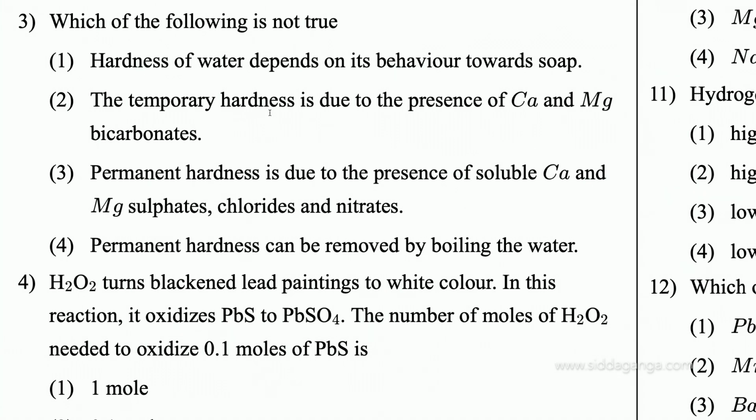Then the temporary hardness is due to the presence of calcium and magnesium bicarbonates. Permanent hardness is the presence of soluble calcium and magnesium sulfates, chlorides and nitrates, right? Permanent hardness can be removed by boiling the water. So they ask us, which of these is not true? So here it is the option number 4. Permanent hardness can be removed by boiling the water.